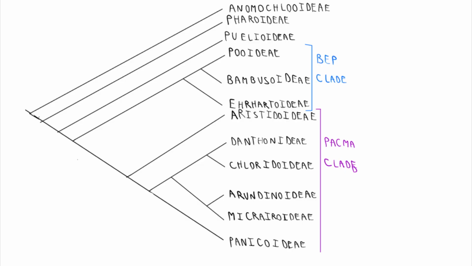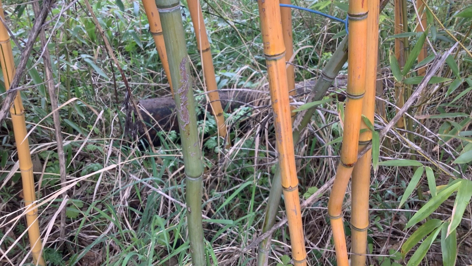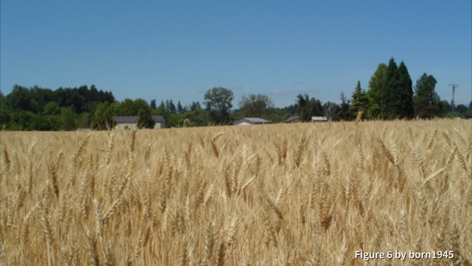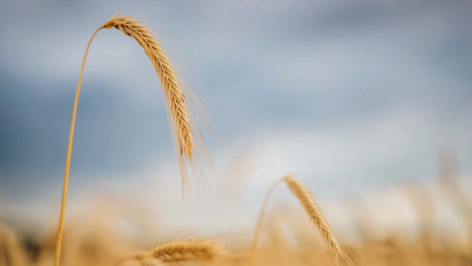The phylogenetic tree of Poaceae is a very big one, since the family has a total of 12 subfamilies that all belong to the grass family. The greatest and most varied subfamilies are the Bambusoideae, the subfamily that includes bamboos, which are known for their woody stems and are often used for construction, furniture, and crafts. The Pooideae, comprising cool season grasses. This subfamily includes important cereal crops such as wheat, barley, oats, and rye.